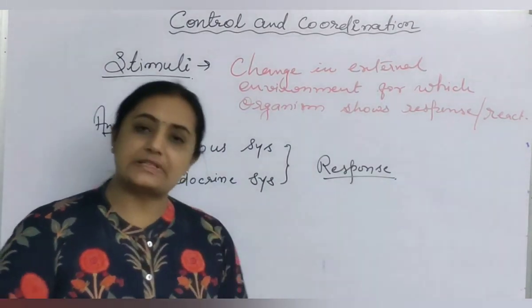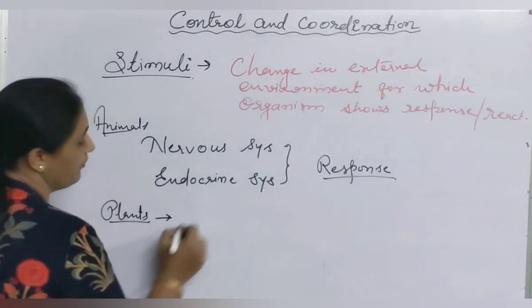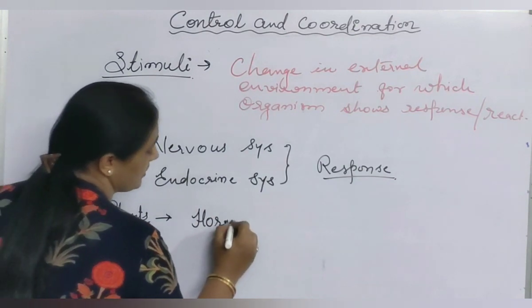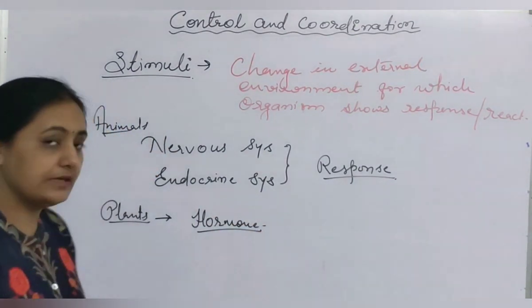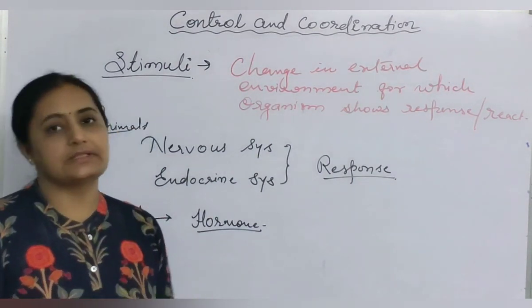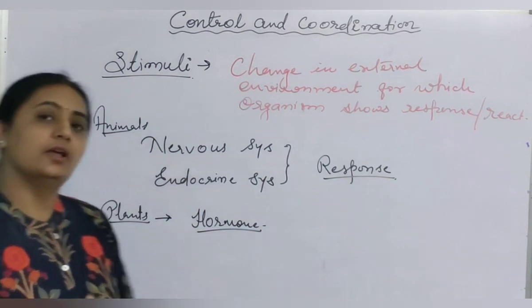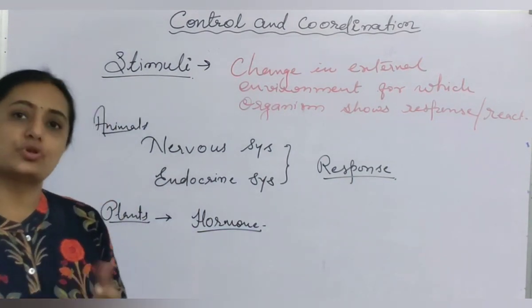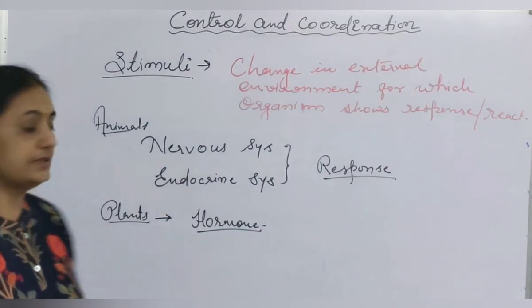No organs are present in plants, and hence plants show this type of movement in presence of chemicals called hormones, that is, phytohormones. In plants only hormones are present. Nervous system is not present in plants. So plants show response and movement with the help of hormones, whereas human beings or higher grade organisms show response with the help of the nervous system as well as the endocrine system.